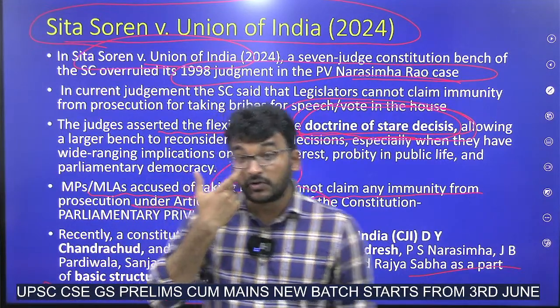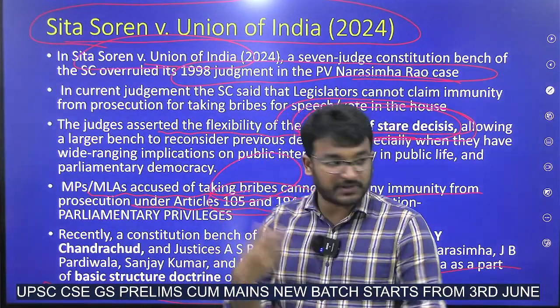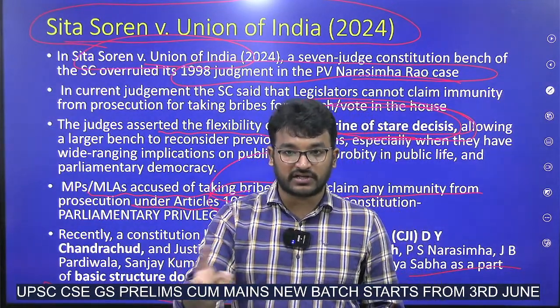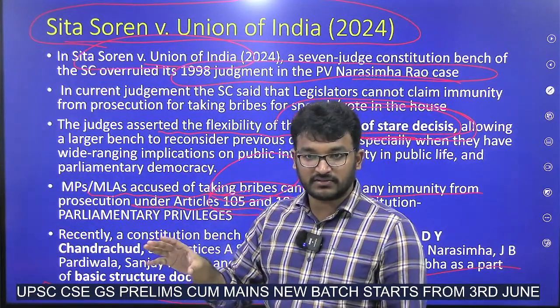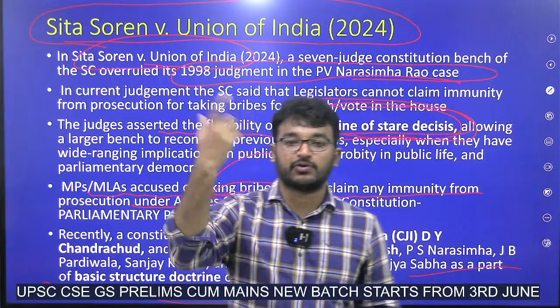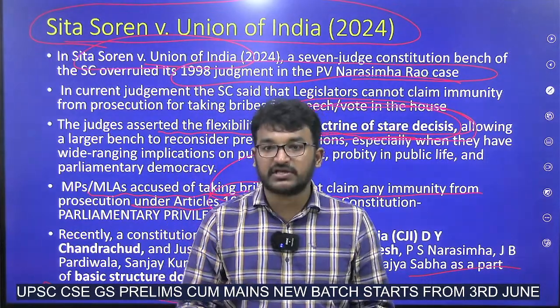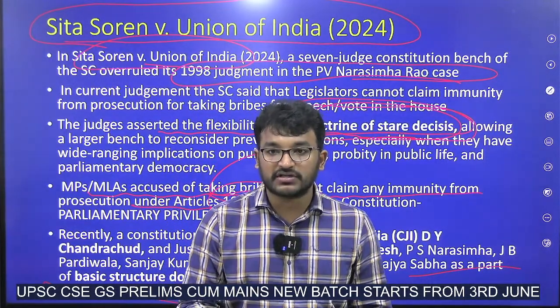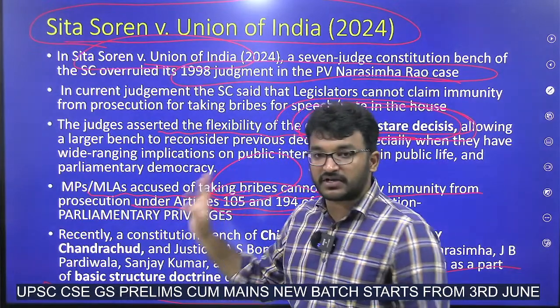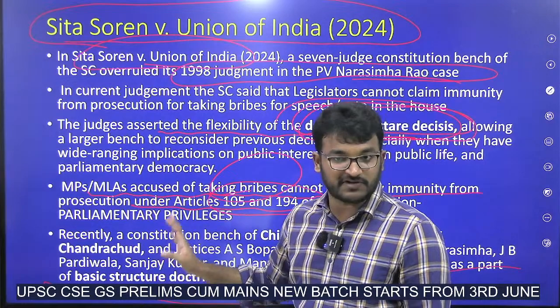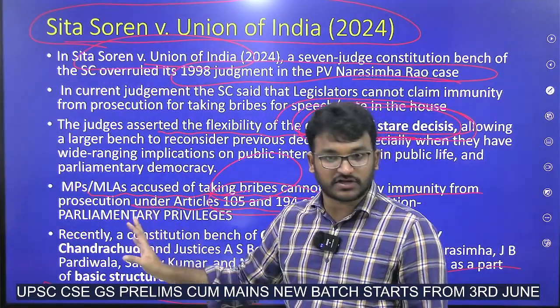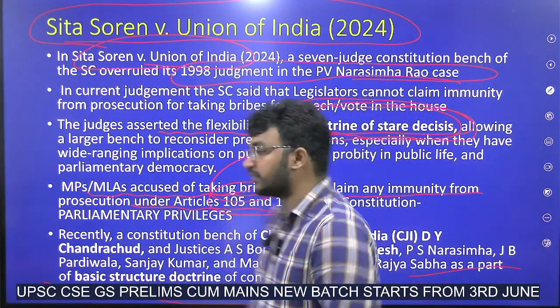In this scenario, if their actions or freedom of speech are being affected by bribery, then the people who will be going to the Rajya Sabha will also be of some accused, right? So since Rajya Sabha is a part of the basic structure of the constitution, we cannot allow this parliamentary privilege completely. These are the statements of the Honorable Chief Justice of India.